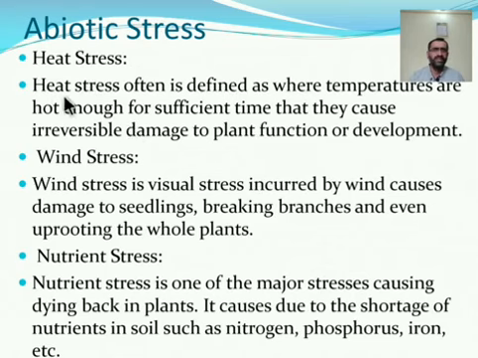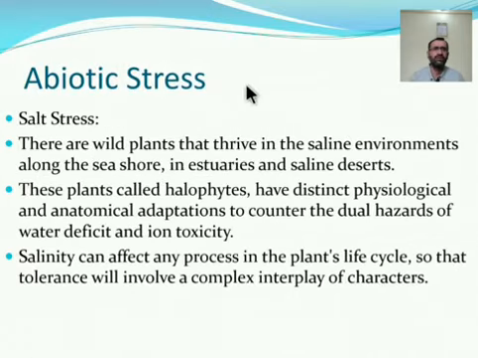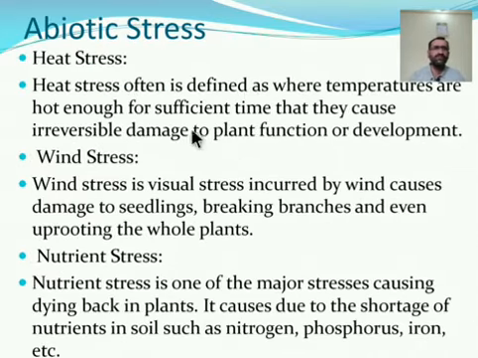Next one is heat stress. Heat stress is often defined as where temperatures are hot enough for sufficient time that they cause irreversible damage to plant function or development.